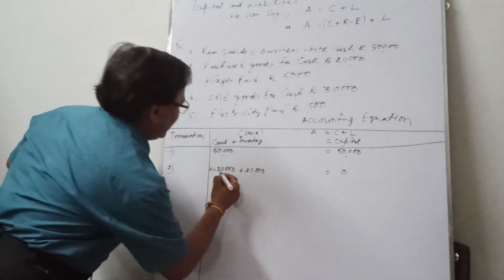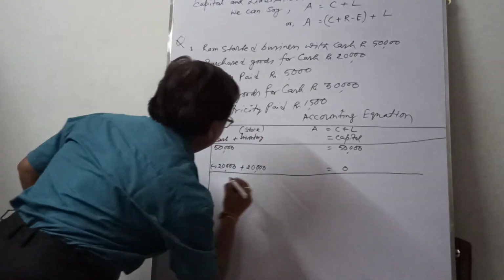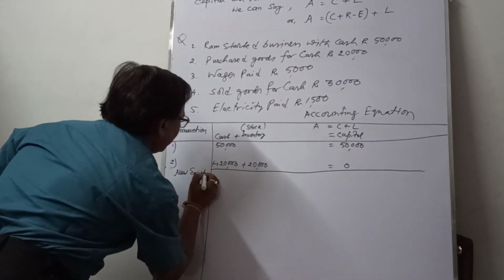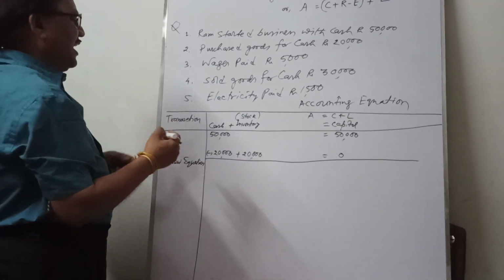Now this is the format. After one transaction, then the second transaction, you find out the new equation. Again, always prove left hand side equal to right hand side.